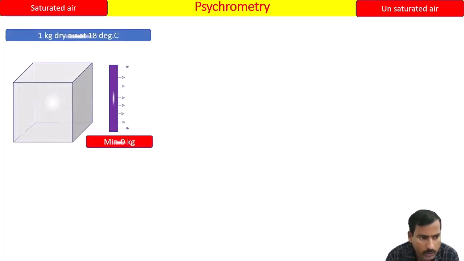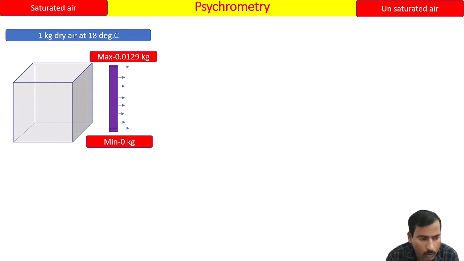Now the same formula we are going to apply for both saturated air and unsaturated air. So, saturated air, I told you, let's consider 1 kg of air at 18 degrees Celsius. If 1 kg of dry air at 18 degrees Celsius has 0 kg of water vapor, tell me what it is called? It is dry air. And the question arises, 1 kg of dry air at 18 degrees Celsius at max, how much water vapor can it hold? The specific answer is 0.0129 kg.